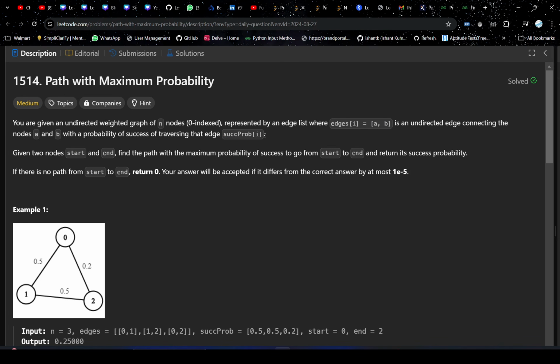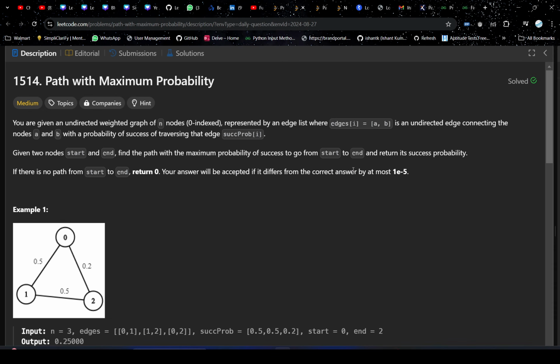Given two nodes, start and end, find the path with the maximum probability of success to go from start to end and return its success probability. If there is no path from start to end, we have to return 0. Your answer will be accepted if it differs from the correct answer by at most this.